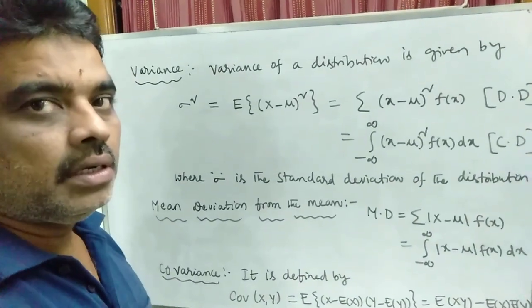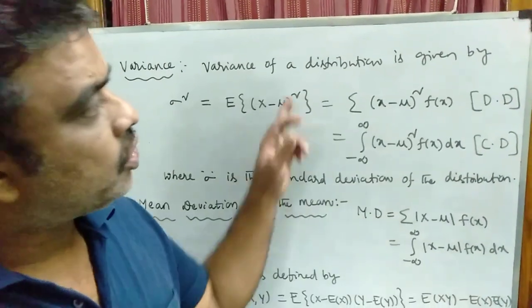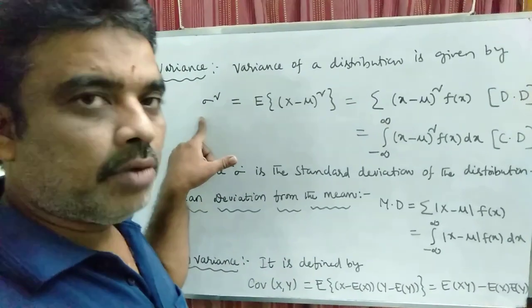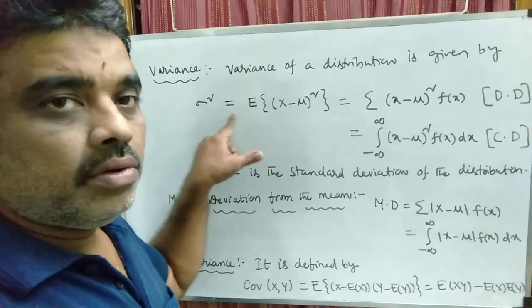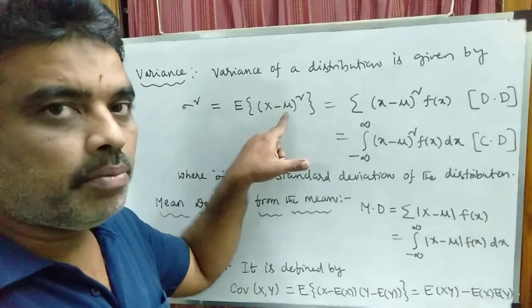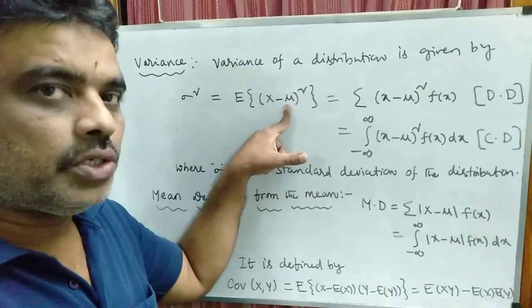Next definition, variance. The variance of a distribution is denoted by sigma square, which is nothing but the expected value of x minus mu whole square, where mu is the mean of the distribution.